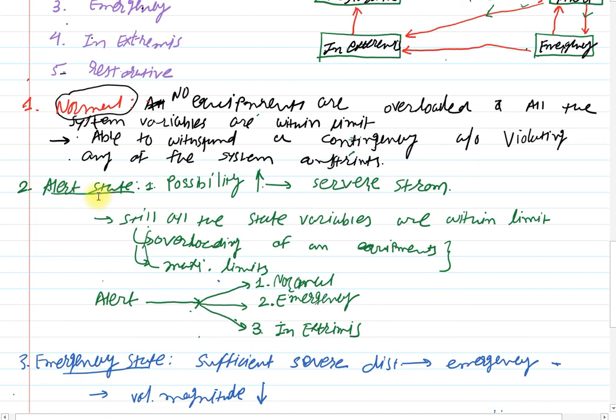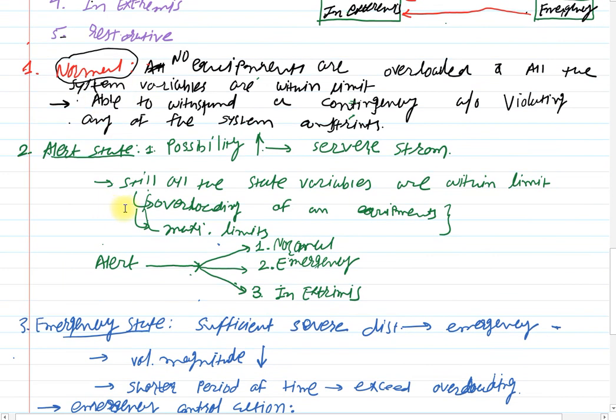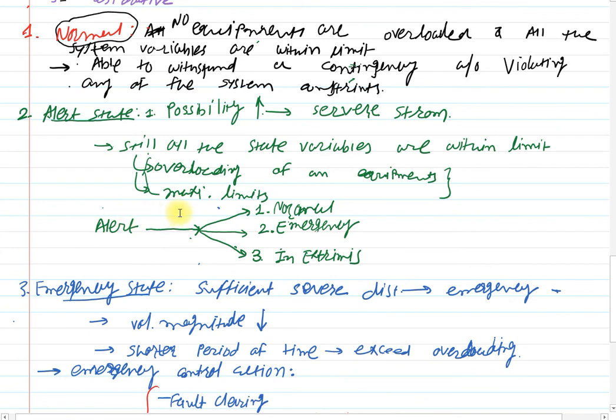Just because of the weather condition you are in alert mode, and you can take corrective action to come back to the normal state. Clear? Then from the normal state you have the possibility of transformation to the emergency and extreme conditions.